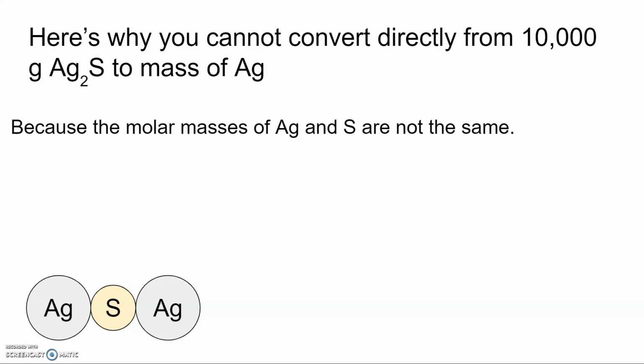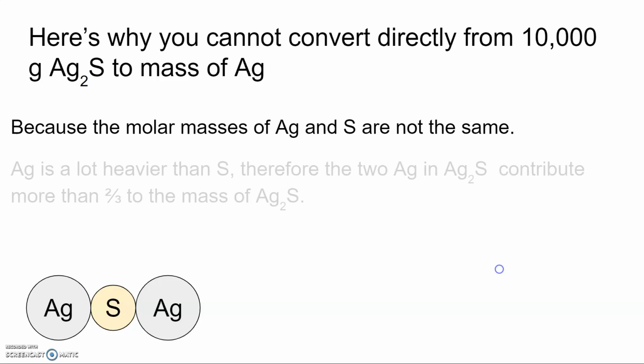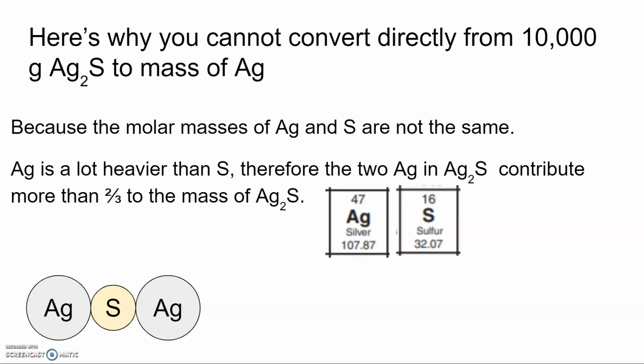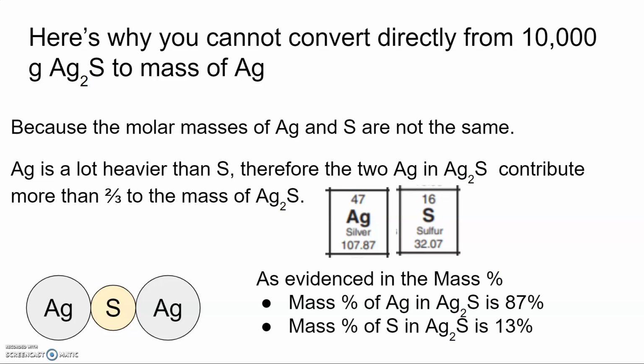That's because the molar masses of silver and sulfur are not the same. Silver indeed is a lot heavier than sulfur, and therefore the 2 silver atoms in silver sulfide contribute more than 2/3 to the mass. And you can see that if you look at the average atomic masses in the periodic table for silver and sulfur. Silver is about 108 grams per mole, and sulfur is only 32 grams per mole. It's also evidenced by the mass percent. If you calculate the mass percent of silver in silver sulfide, it's 87%. That means that the silver in the silver sulfide contributes 87% of the mass. So 87% of the mass of the 10,000 grams will come from the silver.